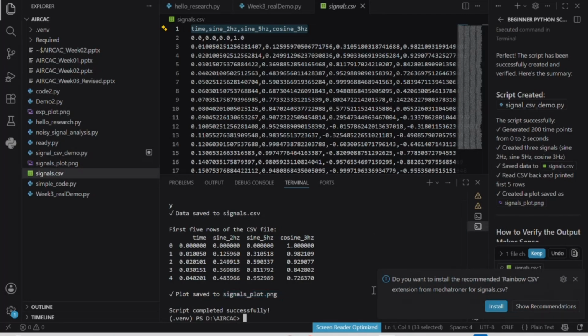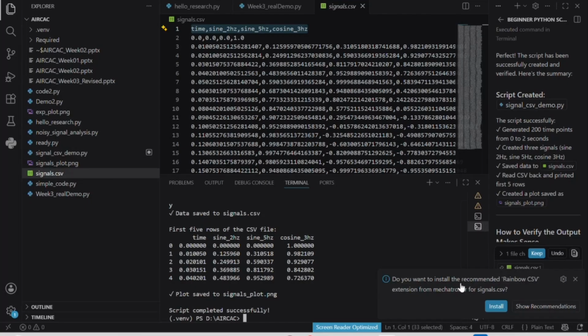Sometimes Visual Studio Code asks for other recommended packages. If we want to install it, install it. If you don't want to install it, don't install it. Here, when I click on signal.csv, I don't have the Excel file.